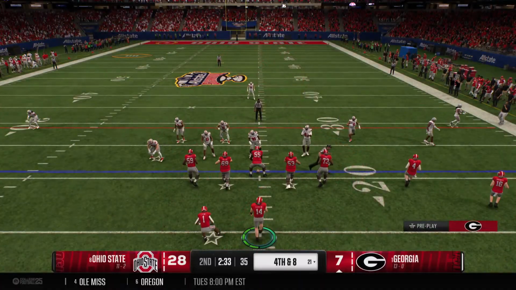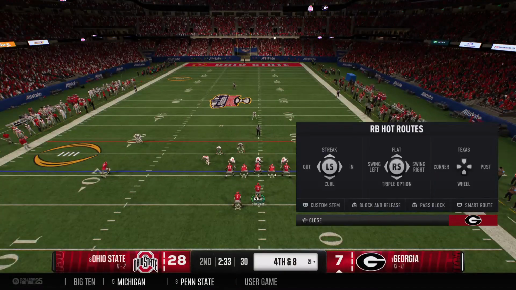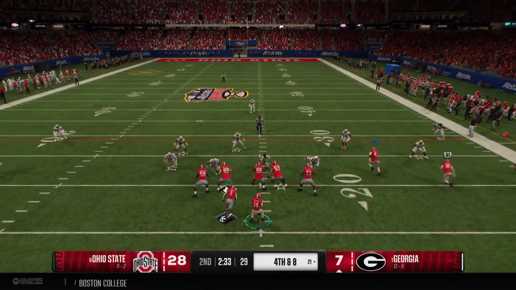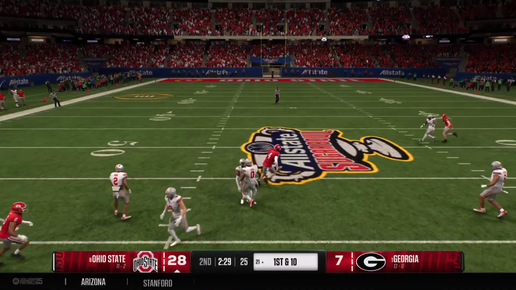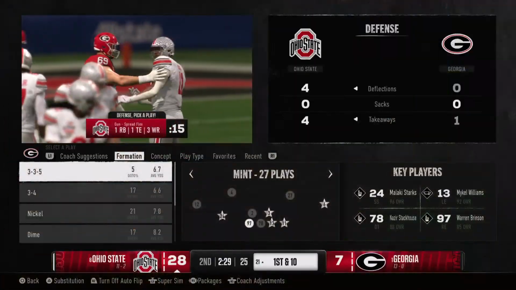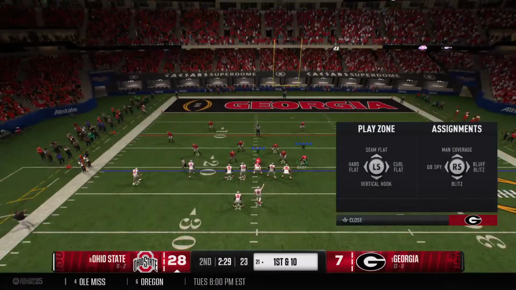I like the call here. 3rd down and long. You know they're going to apply pressure. The screen game almost works, but you've got to complete the pass for your guy to have a chance to turn upfield. It's a missed opportunity there on 3rd down and long. This one falls incomplete on 4th down. It's a turnover on downs. Fresh set of downs for the offense. 1st down.